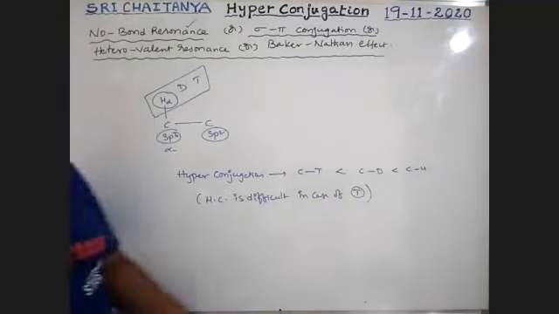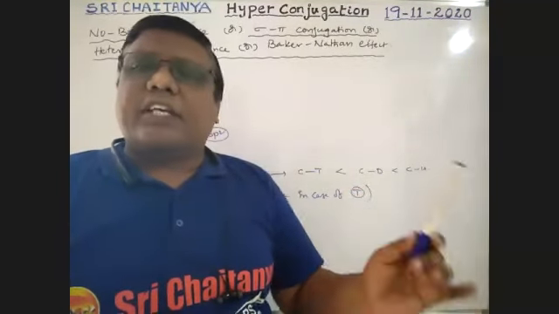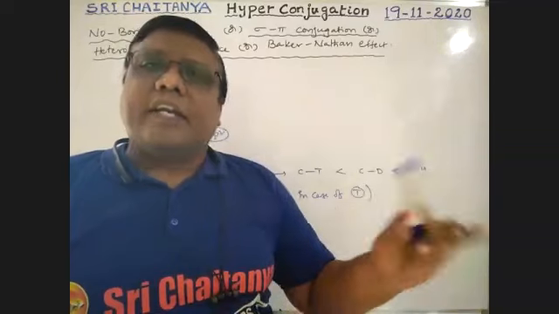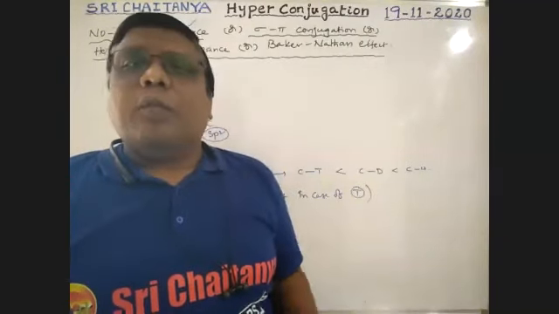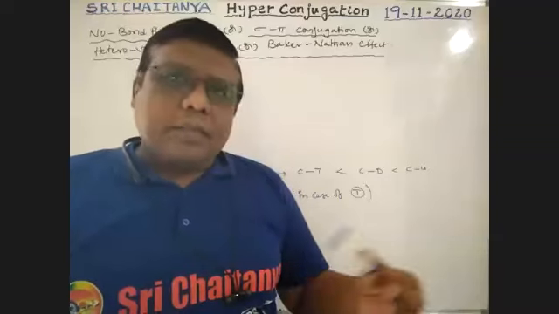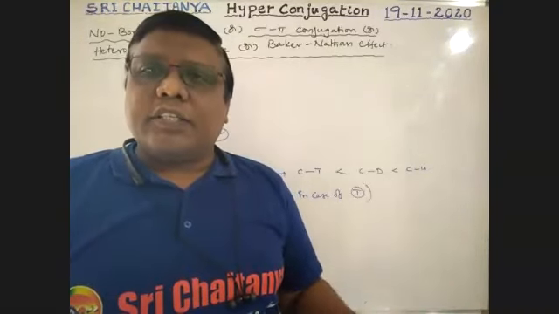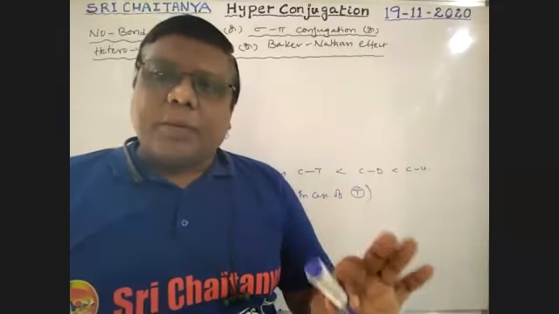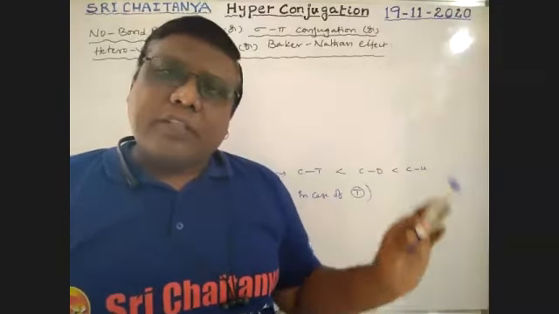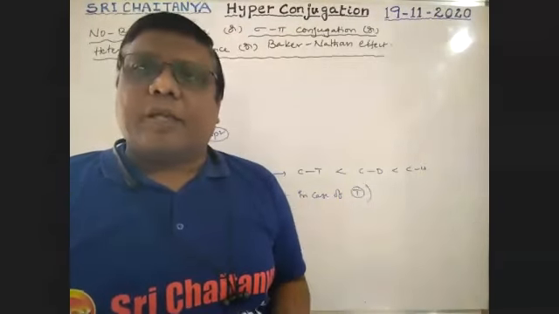Hydrogen hyperconjugation is easy, but tritium hyperconjugation is difficult. More number of alpha hydrogens, more hyperconjugation structures, nothing but resonance structures. More resonance structures, more stability. So the stability of the molecule is explained on the basis of hyperconjugation also. Those are some of the applications I will explain.